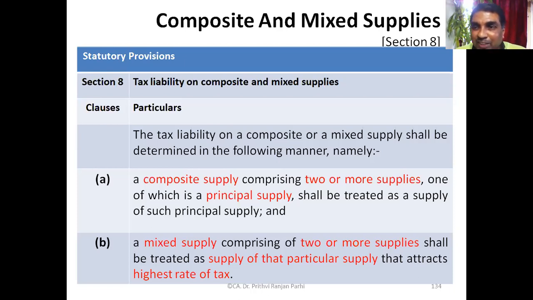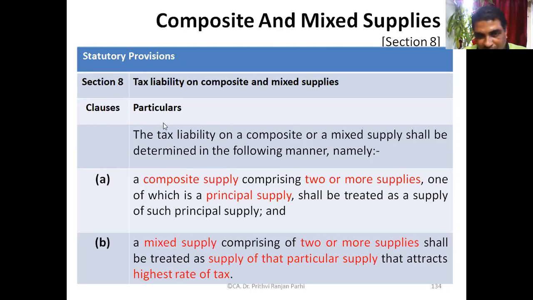First of all, we have to see whether this supply is a composite supply or not. If it is, then what is the principal supply? One will be principal supply and the others will be ancillary supply. We'll be discussing all these things, and the composite supply definition will be seen.